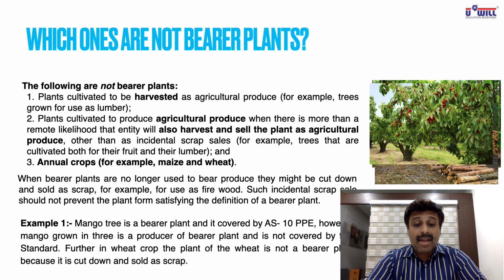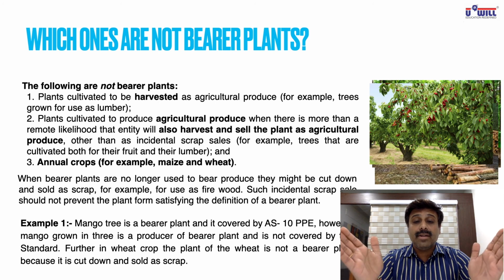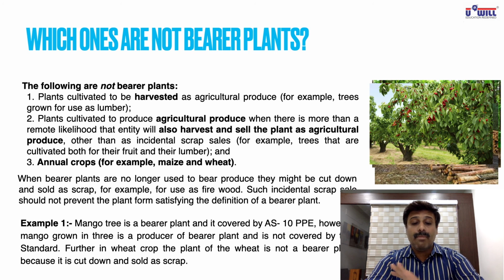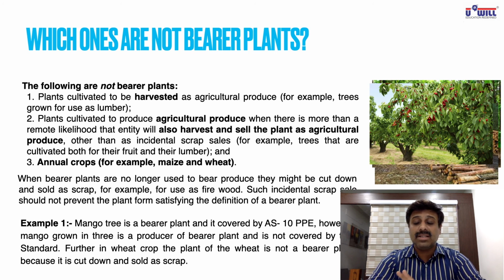However, mango grown on the tree, make the correction over there, is a produce of bearer plant and is not covered by this standard. Tree is covered, but mango grown from it is not covered. Further, in a wheat crop, the plant of wheat itself is not a bearer plant because it is cut down and sold. So wheat crops, maize crops, tomato plants, potato plants, these are all not included in AS10.